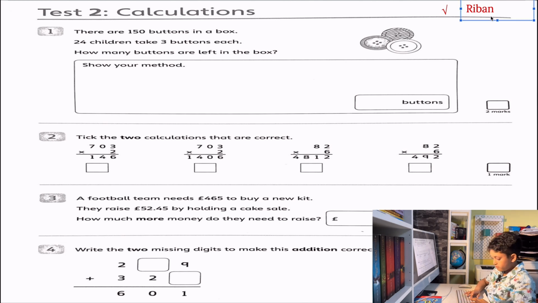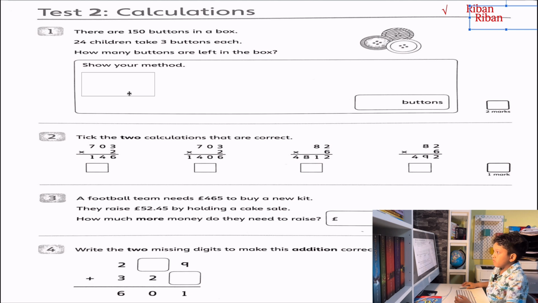We know that you have to show a method. So we must first work out how many buttons all the children take. 24 children take 3 buttons each, so that means 24 times 3, which is 72.